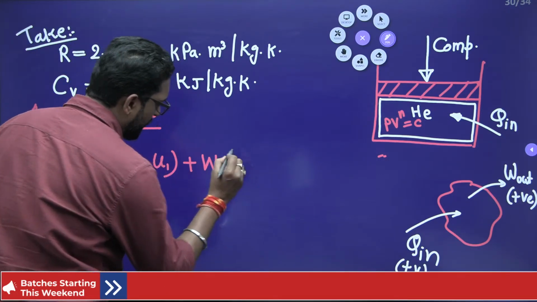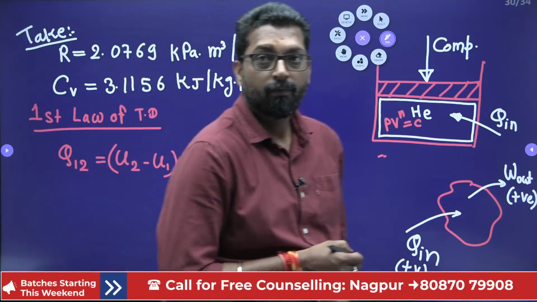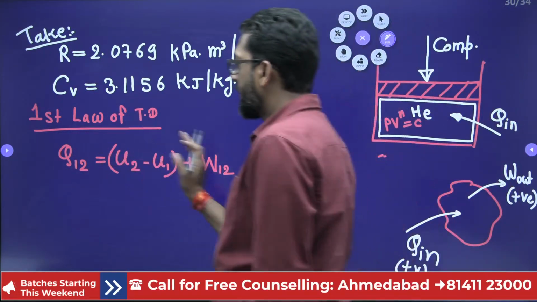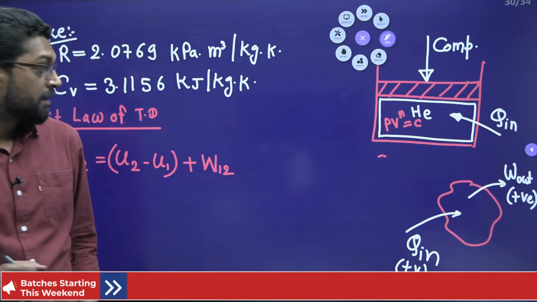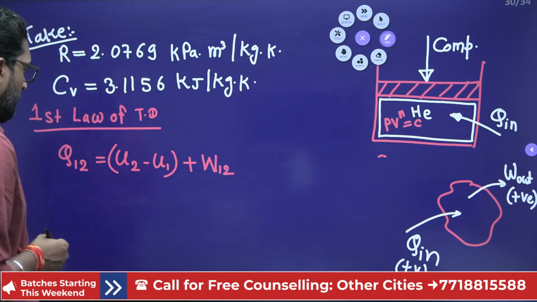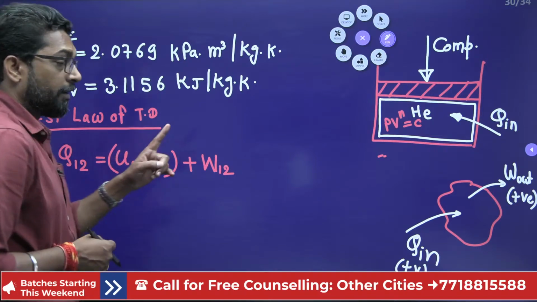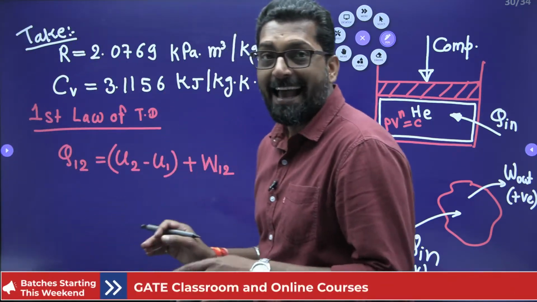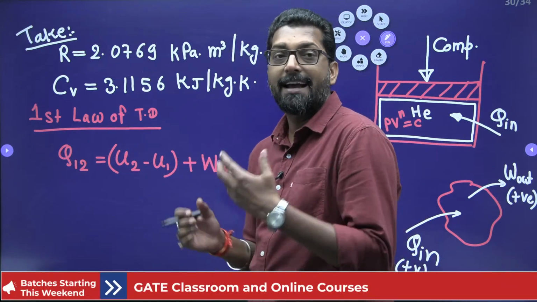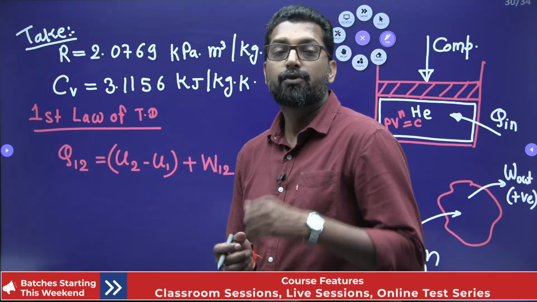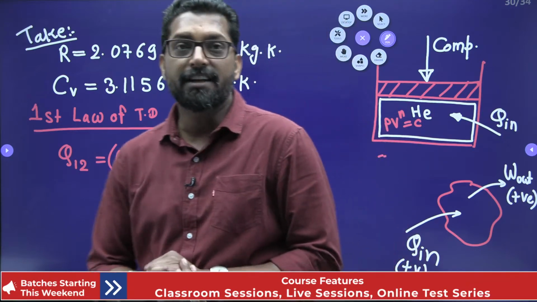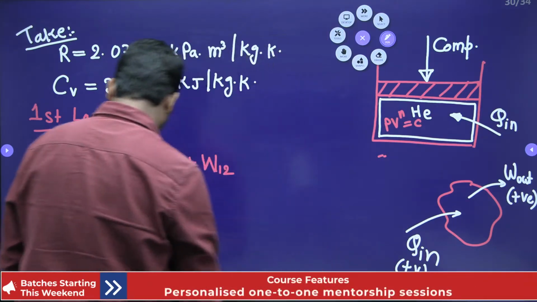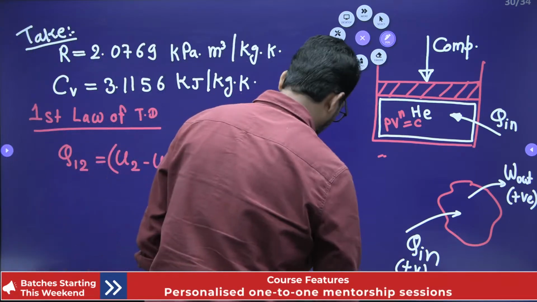These are the fundamental relations. Why? Because there is no mass transfer, so we have to take only heat transfer and work transfer. My dear, you have to assume that helium gas behaves as an ideal gas. So for the ideal gas, the change in internal energy is equal to m Cv delta T. This is a very important thing. Always remember that.